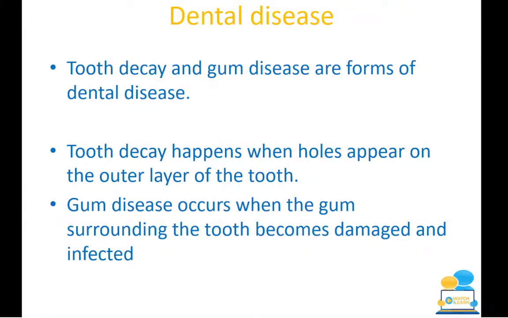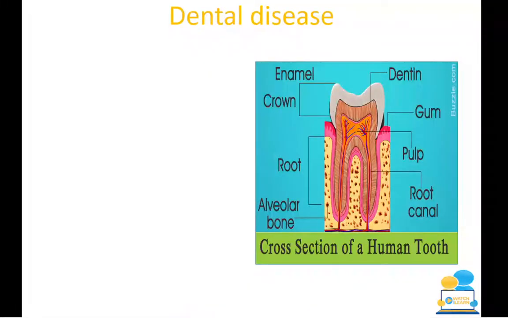So dental disease means that tooth decay and gum disease has occurred. So there are 2 types of dental disease. Tooth decay is basically when holes appear on the outer layer of the tooth. Gum disease occurs when the gum surrounding the tooth becomes damaged and infected. So you should be able to distinguish the difference between tooth decay and gum disease.